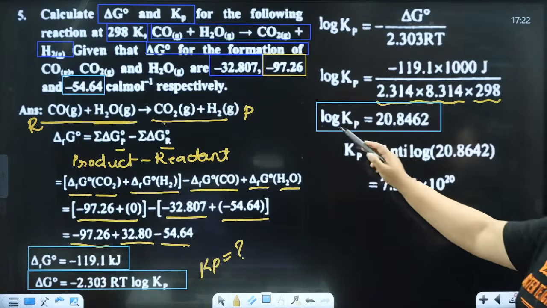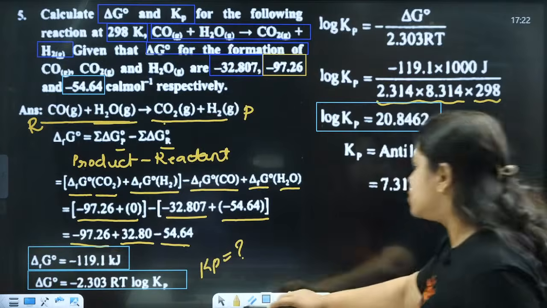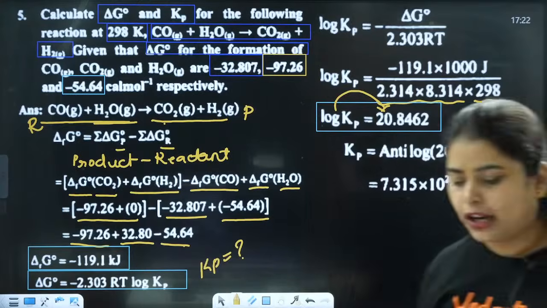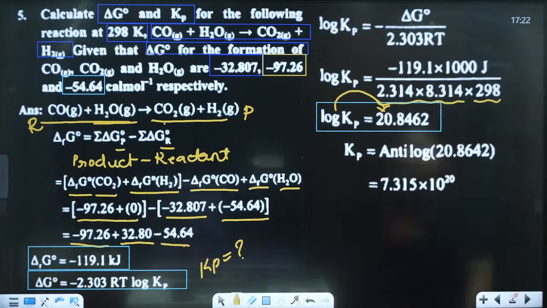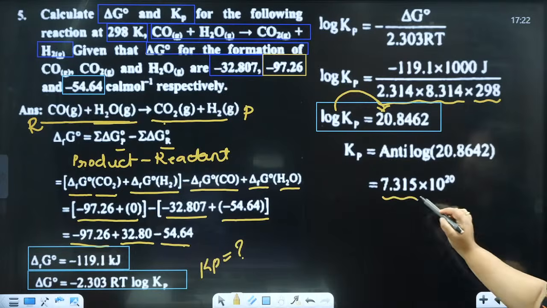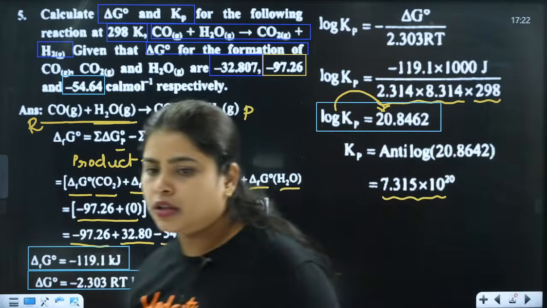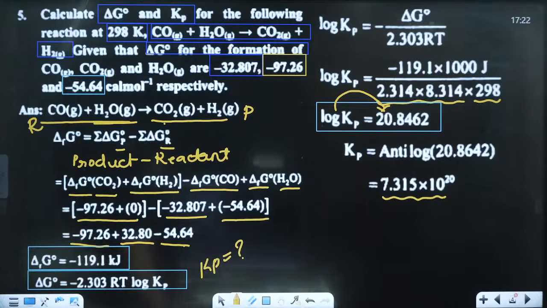Kp is equal to, now the log is here, it is going to come to this side, then it becomes antilog. Antilog of 20.8462 will be 7.315 into 10 raised to 20. Clear? Everyone clear with this question? Yes, is everyone clear with this question?